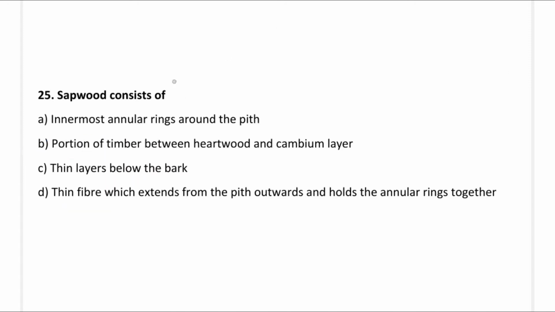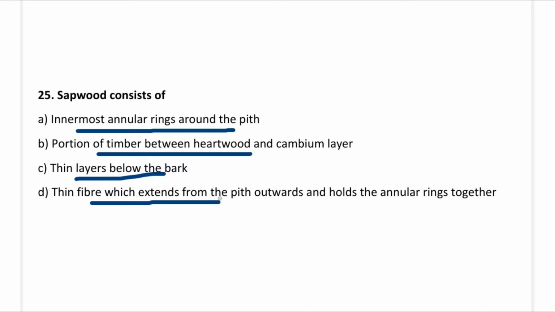So next question, sapwood consists of: option A, innermost annular rings around the pith; option B, portion of timber between hardwood and cambium layer; option C, thin layer below the bark; option D, thin fiber which extends from the pith outwards and holds the annular rings together. So the correct answer is option B, portion of timber between hardwood and cambium layer.